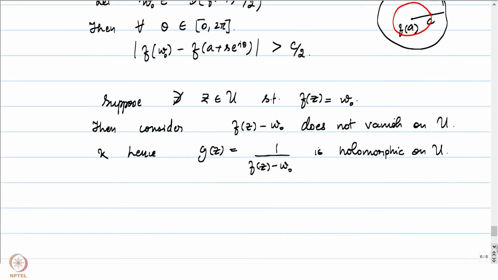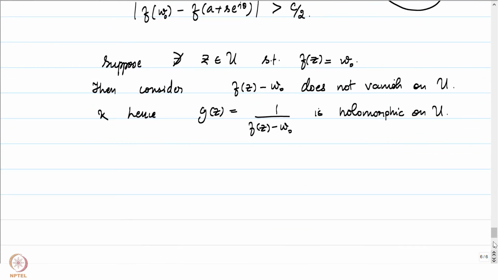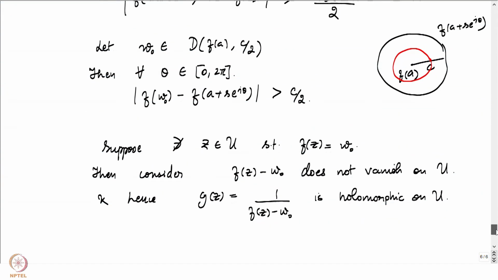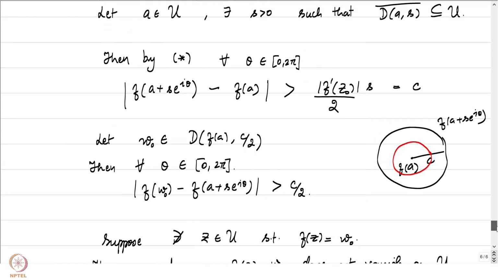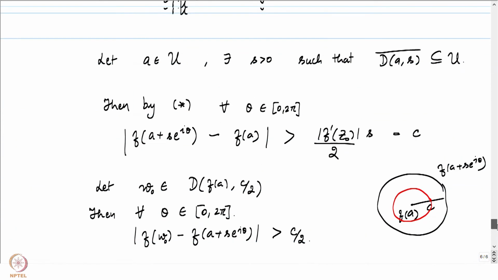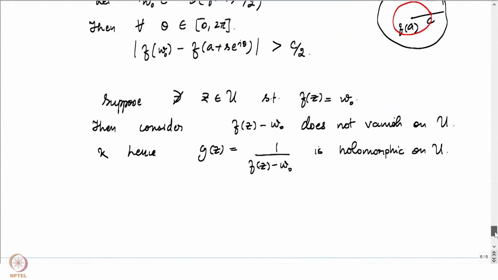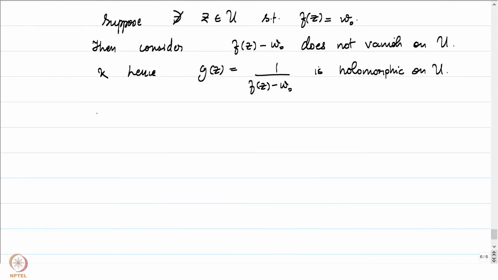Now let's invoke the maximum principle. We are in a perfect setup to apply the maximum principle to this holomorphic function G. And what compact set? The compact set that we are going to use is D(z0, R) bar, sorry, S bar. We will use this particular compact set and use the maximum principle. What can we conclude by the maximum principle?